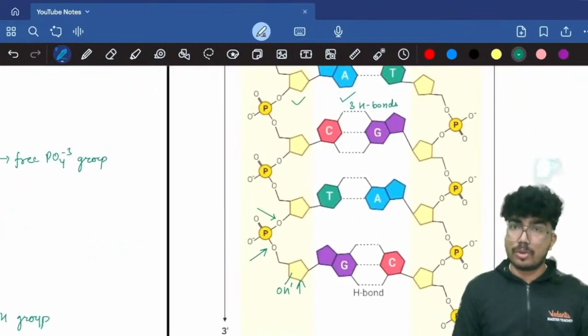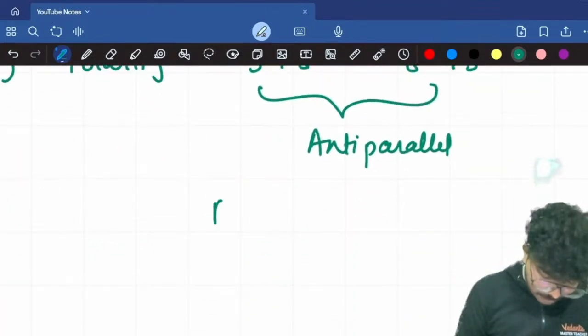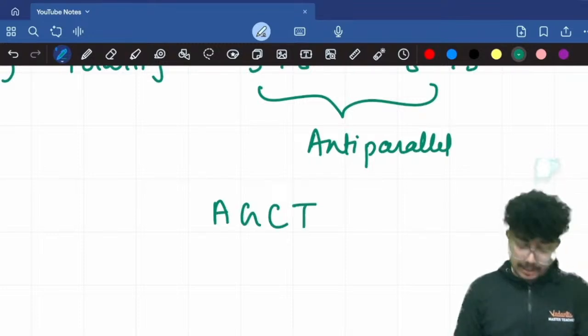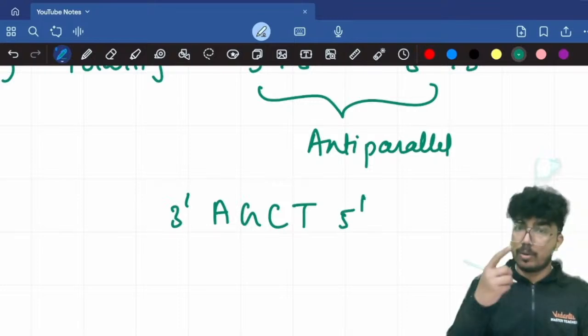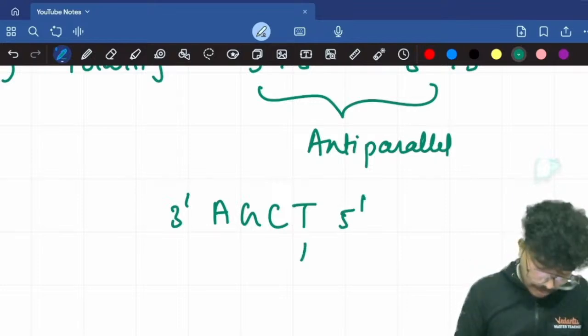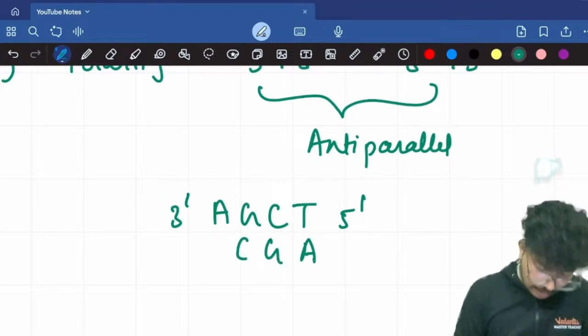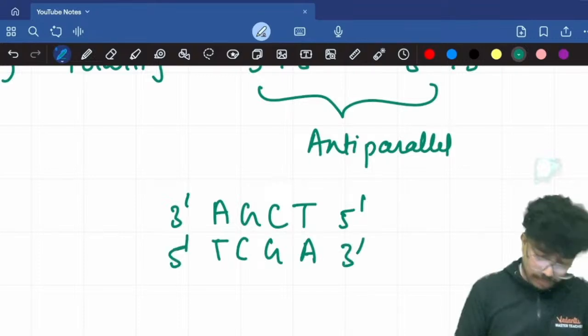Okay, so I'll tell you about this. Let's say I have written a sequence A, G, C, T. So this is the 3 dash and this is the 5 dash. And if I write, T pairs with A. So here I will have A, C pairs with G, G pairs with C, A pairs with T, T. If you see the two strands, they are anti-parallel and they are complementary with one another.